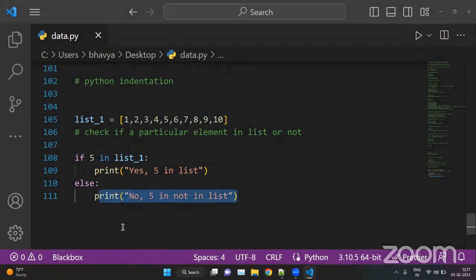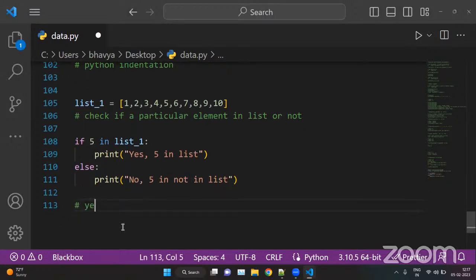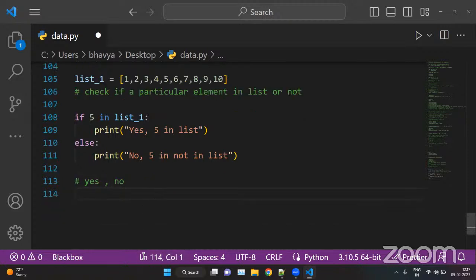So here we are checking for only two conditions, that is yes or no. Whether it is or it is not. So whenever we are checking for only two conditions, we use if or else. Okay.